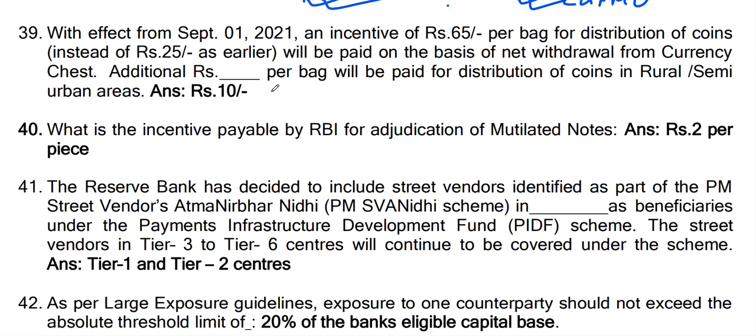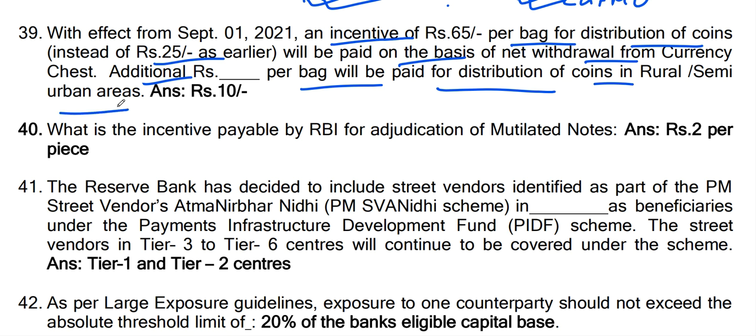With effect from September 1, 2021, an incentive of rupees 65 per bag for distribution of coins instead of rupees 25 as earlier will be paid on the basis of net withdrawal from currency chest. Additional rupees dash per bag will be paid for distribution of coins in rural and semi-urban areas.